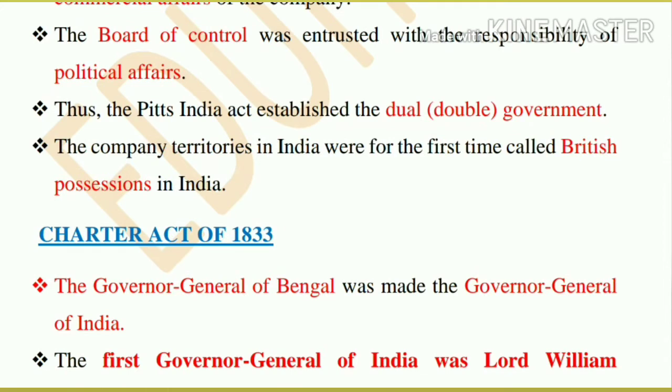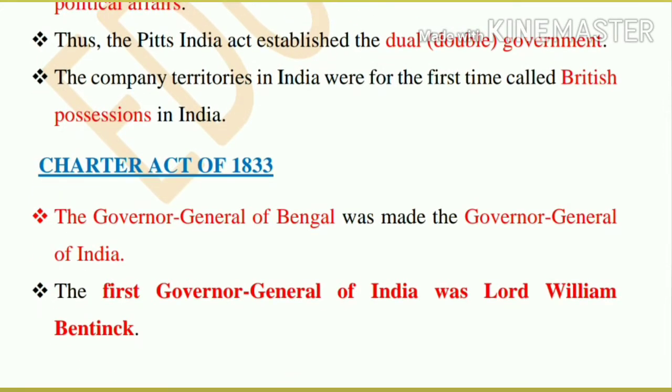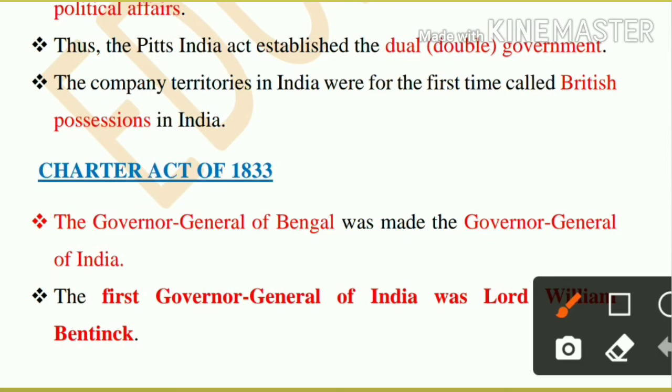Thus Pitt's India Act started the dual government, dual meaning two governments: one for political affairs, one for commercial affairs. And for the first time, the Indian territories were called the British possessions in India.